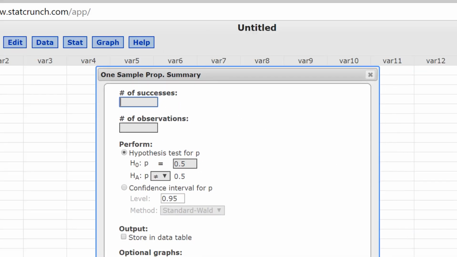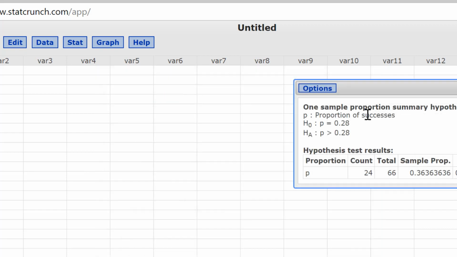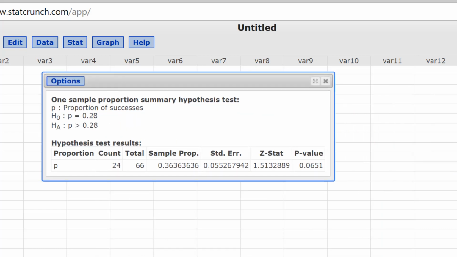So number of successes, it looked like 24, out of how many observations? 66. And we're comparing this to 0.28. And he actually said it should be greater than. And notice this is exactly what our null and alternative hypothesis were. This is in symbols and here was in words. You got to be able to do both. And then press compute. And here we go.